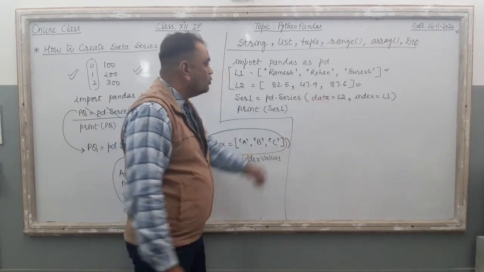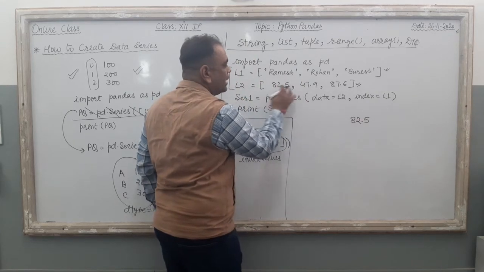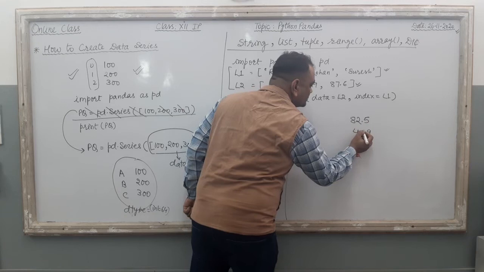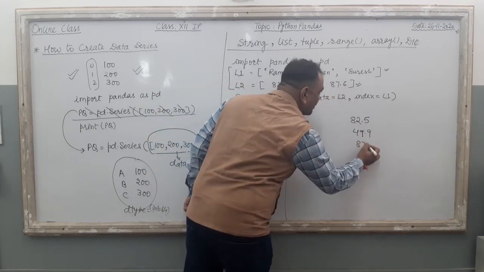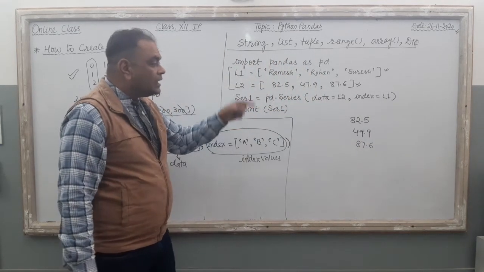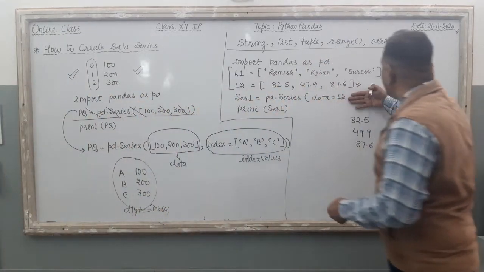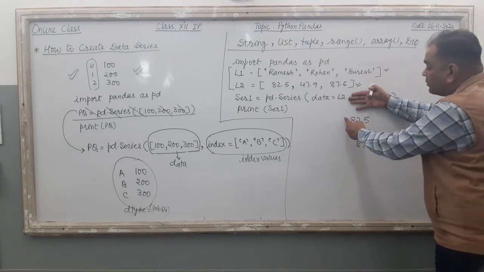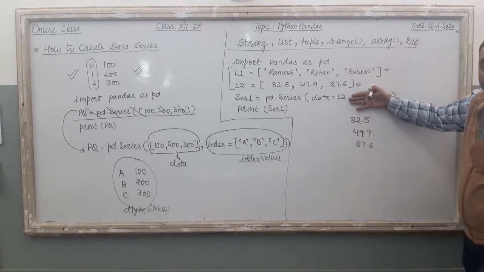Data equal to L2. First you have to write the data part: 82.5, the first data part of L2. Second, 47.9, it is the second data part. Then 87.6, it is the third data part. These are the data, and the index means 0, 1, 2. If I remove this line and just write data equal to L2 and close the bracket, at that time the computer is going to put the default index value, that is 0, 1 and 2.